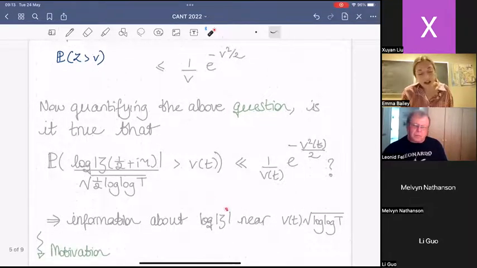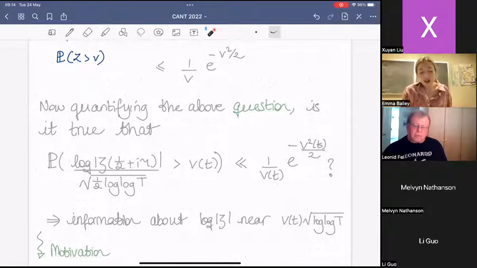What would this tell me? This would tell me information about log of the Riemann zeta function near the point v of t times square root log t. However v is growing with t, that would tell me information about zeta on this scale. That might be motivation enough for people. It is certainly a very natural probabilistic question to ask.